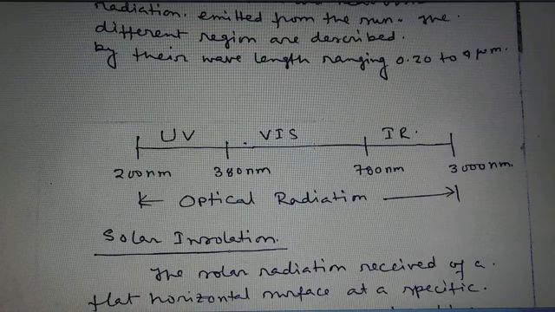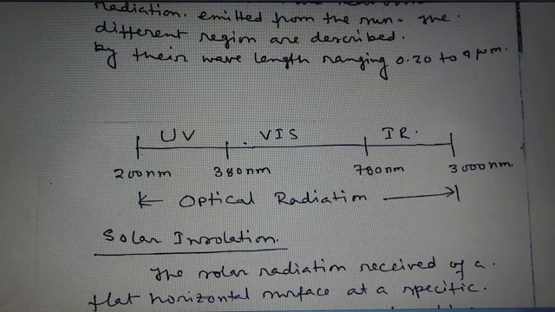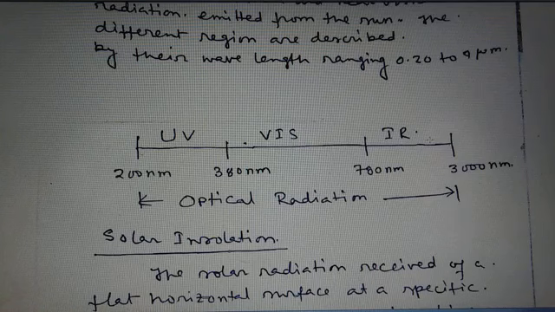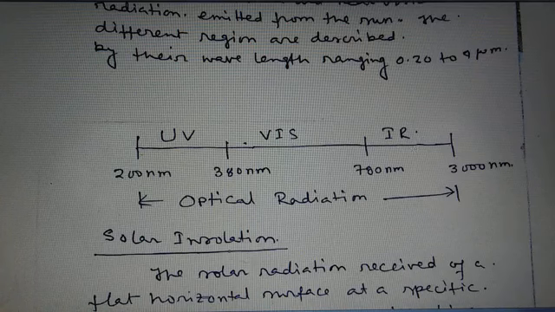And when the wavelength is between 780 nanometer and 3000 nanometer, then these are called the infrared wavelength. These wavelengths are very long, but the intensity is very low. So this type of waves are not very harmful for our human body.